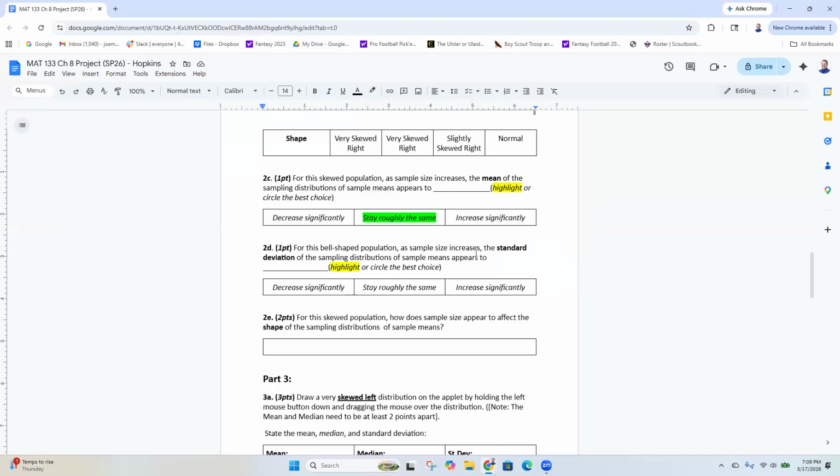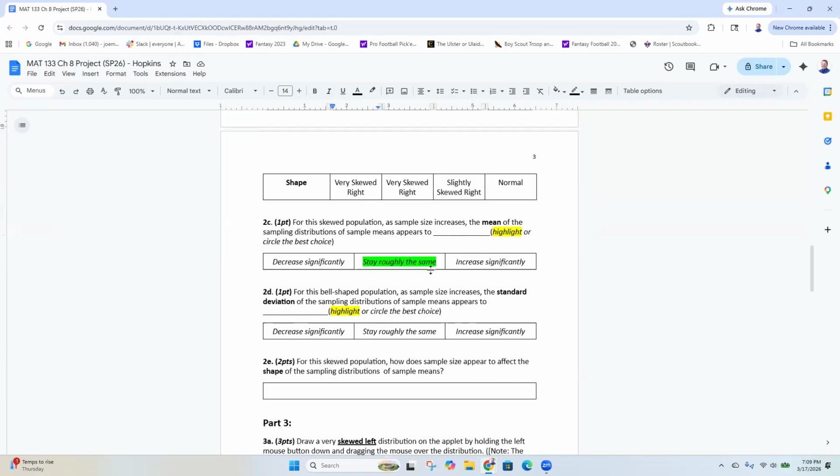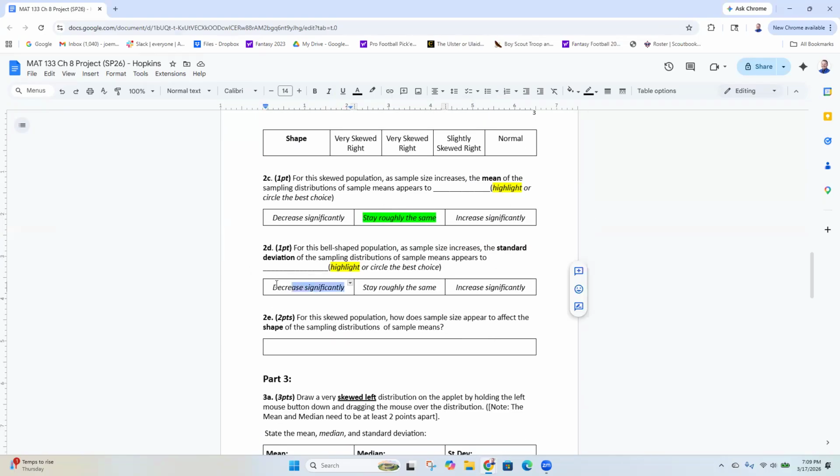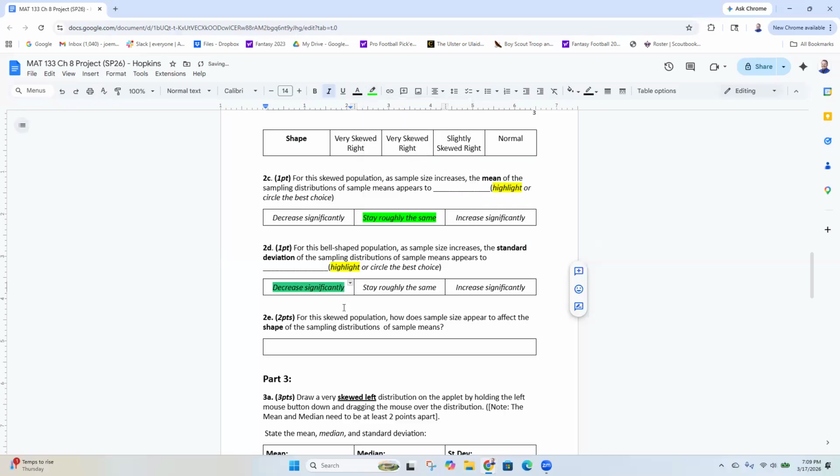Part 2D for the standard deviation, though, I went from 6 down to 3, down to 2, down to 1.5. So yeah, these decrease significantly. All right, for this skewed population, what happens to the shape? So I went from very skewed right, and as we went, it became more and more normal.